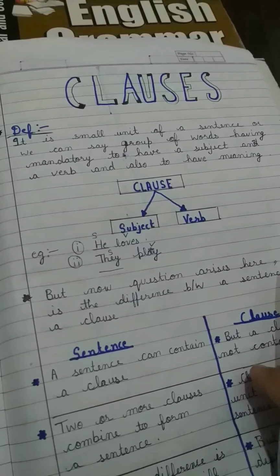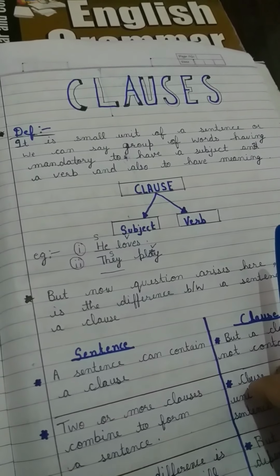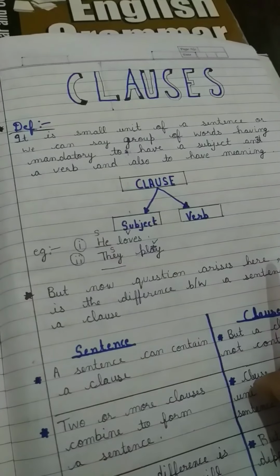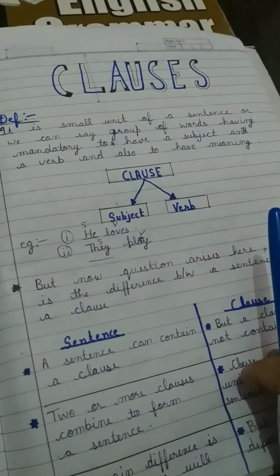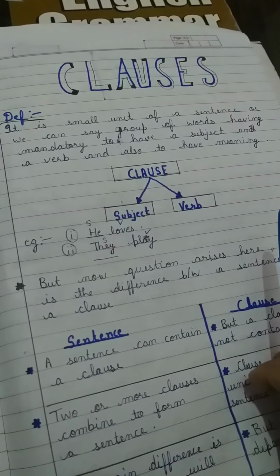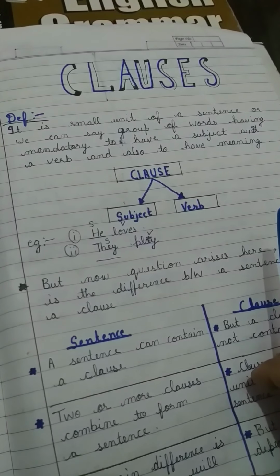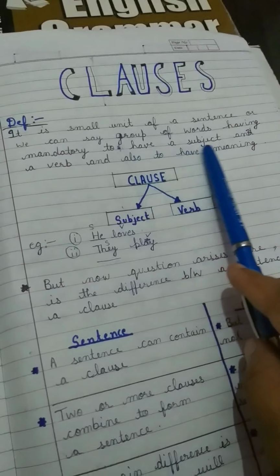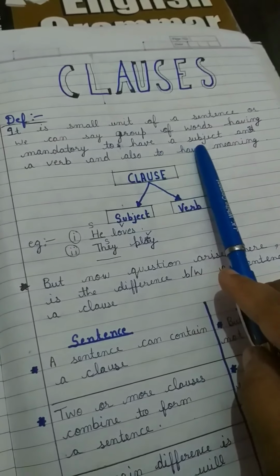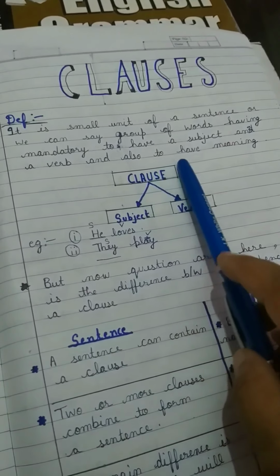In today's class, we will study about clauses. In our previous class, I told you what sentences are. Sentences are groups of words having a subject, a verb, and meaning also. And a clause is a small unit of a sentence, or we can say a group of words that must have a subject and a verb, and also have meaning.